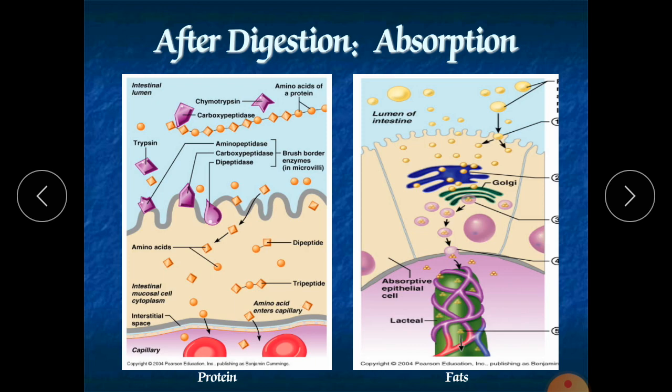Now this brush border is able to release several enzymes, having enzymes for each type of food. For carbohydrates, it has digestive enzymes called alpha dextrinase, for dextrin, and maltase, sucrase and lactase. For protein digestion, it has peptidase, including aminopeptidase and dipeptidase. And there are two types of nucleic acid digestive enzymes, nucleosidase and phosphatase. So these 6 to 7 types of enzymes are available in our brush border enzymes.